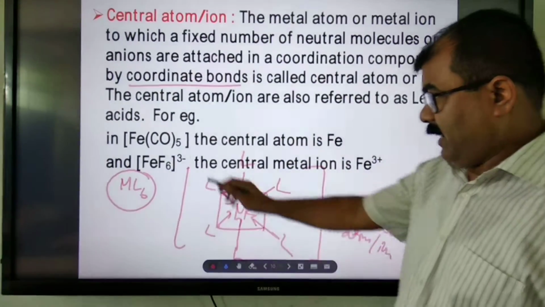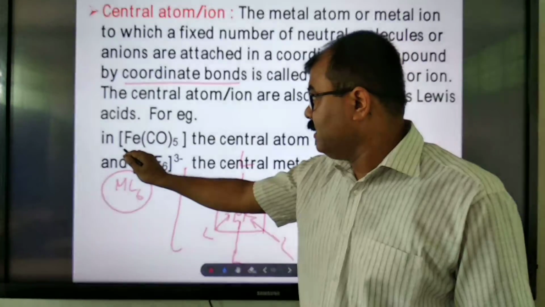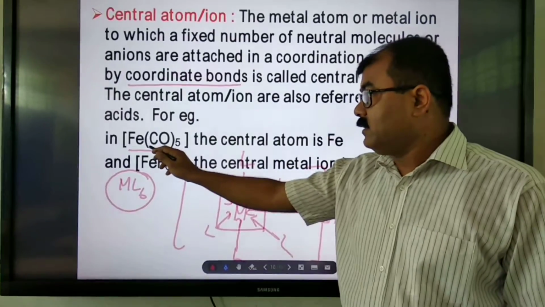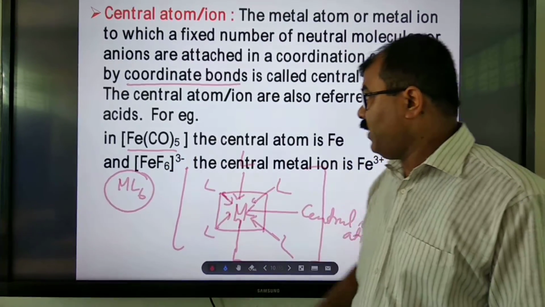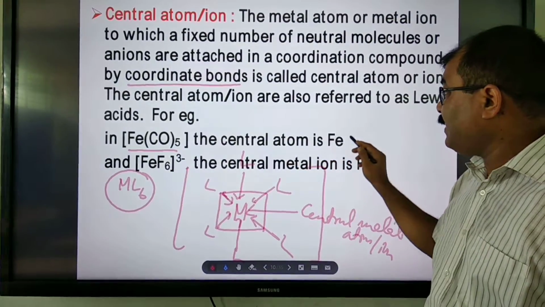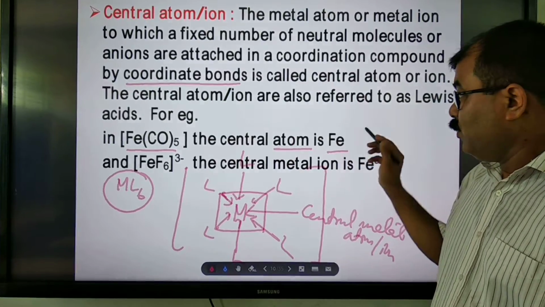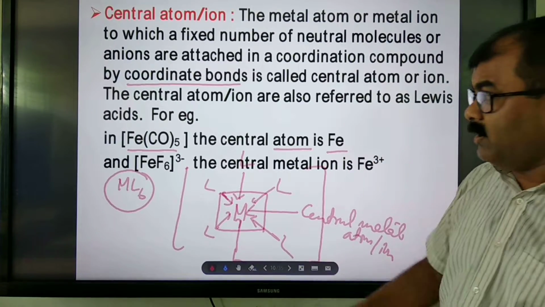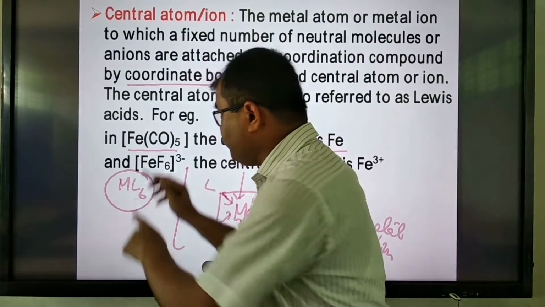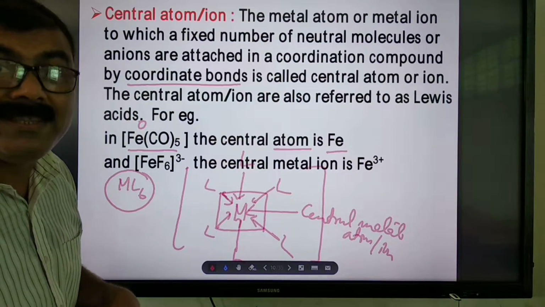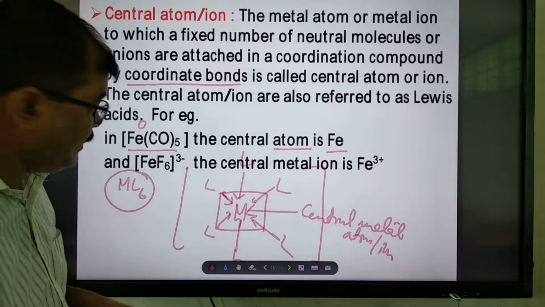So, why metal atom and metal ion? To explain this, I am taking an example: iron carbonyl, Fe(CO)5. Here the central atom is Fe. Why am I calling it a central atom? Because here the oxidation state of Fe is 0. It is an atom, not a charged species.